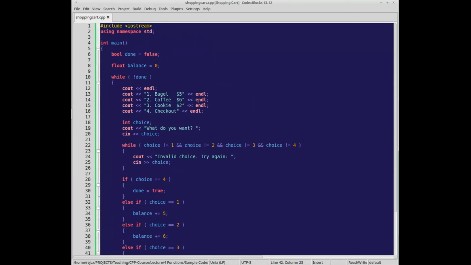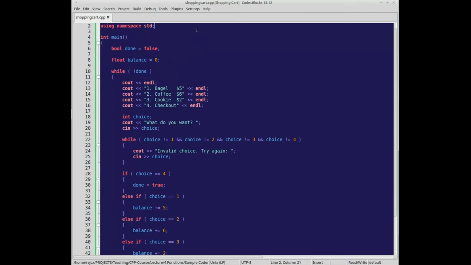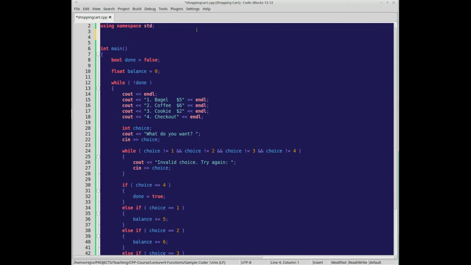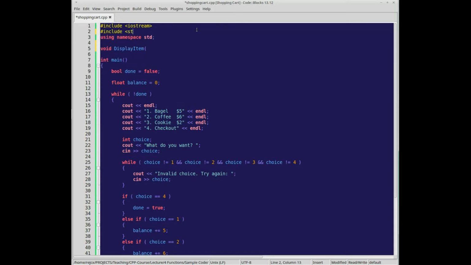So this program is a little long. It's not too unmanageable at this point, but we could clean it up a little bit. So let's start by saying display item, and I'm going to add string to our program so we can pass in the name. So you can say string item name and a price.